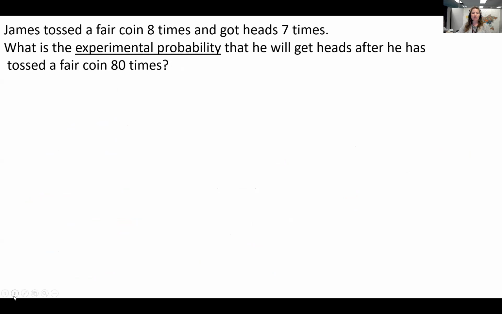James tossed a fair coin 8 times and got heads 7 times. What's the experimental probability that he will get heads after he has tossed a fair coin 80 times? Well, right now, 7 times out of 8, and we want to know 80 times. Well, we could cross multiply or divide, or I could go, oh, well, I know that 8 times 10 is 80, right? So 7 times 10 is what? 70.